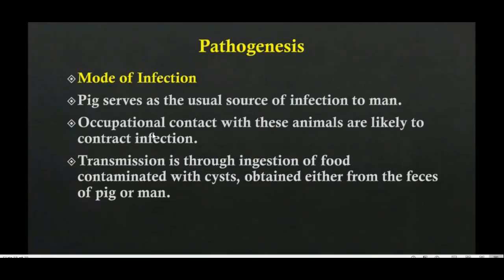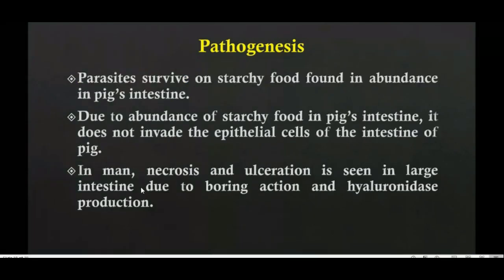Okay, so regarding the source of infection, the pig serves as a source of infection. Sometimes through occupational contact we can also get infection, or it may be through food contaminated with cyst, either from the feces of pig or the feces of man. The parasites in the pig intestine will be able to survive, but they do not cause infection, because the pig feeds on starchy food. But in our intestine, necrosis and ulceration will be seen.